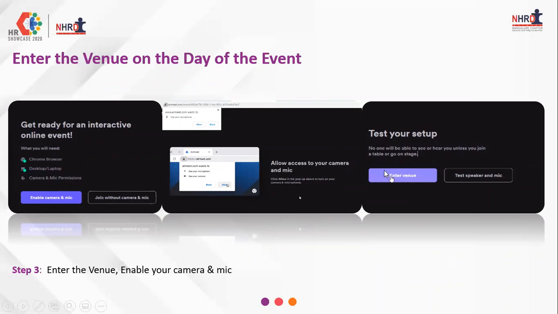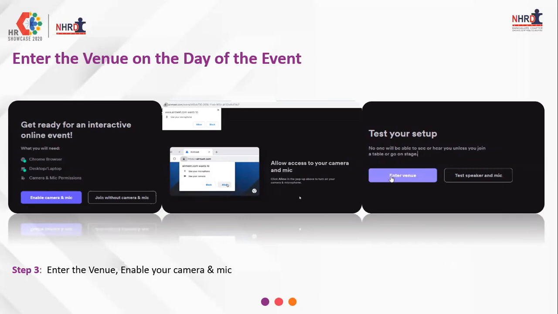So enter the venue. They will also ask you to enable camera and mic, so please allow access to camera and mic. When you're doing this, if you see that there is a light version, enter through light. That means there is a firewall restriction on your device, and hence you will not be able to view a lot of functionalities of the platform. We would recommend you then join from your personal device.